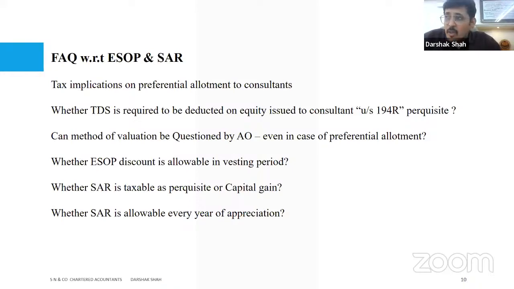Then I move on to the third question, whether it is going to be a gift tax, which is section 56, when I get the shares on day 1. I don't personally believe, of course it is open for discussion, that it should be considered under section 56. One very important reason is that there is a contractual commitment as part of which I'm getting this equity, and I am going to deliver it, and that's the only time when I'm going to get this whole thing.